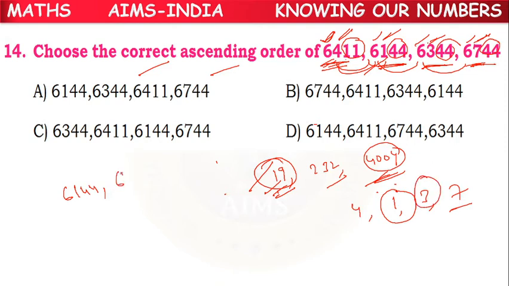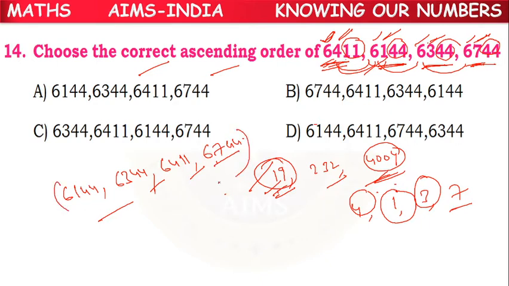Means 6344. Next least number. So next what? 4 will come. 6411. Next, what is remaining? 6744. This is the correct ascending order. In the same way, we can write in descending order also. So A option is the correct answer.